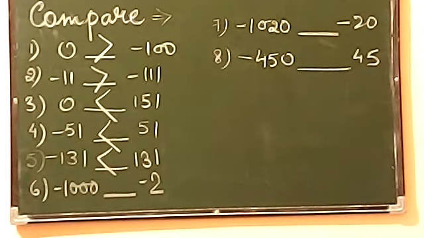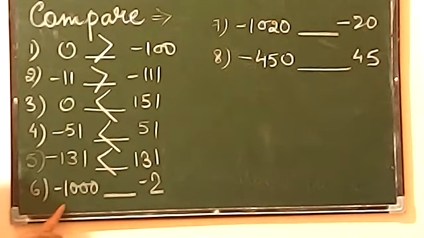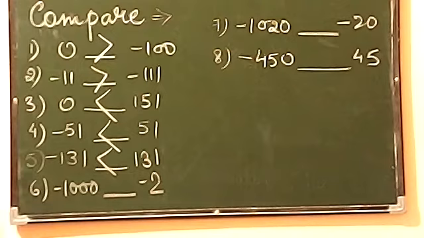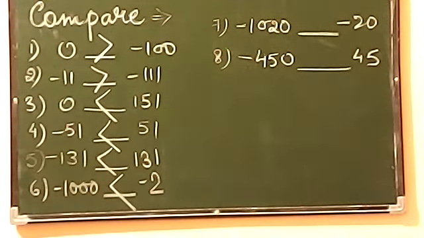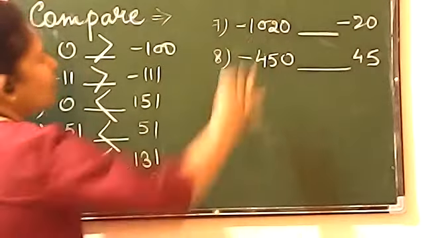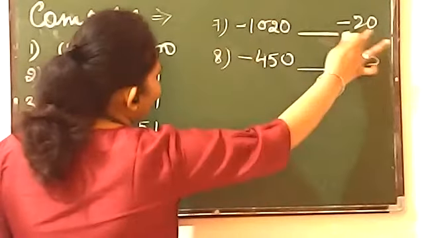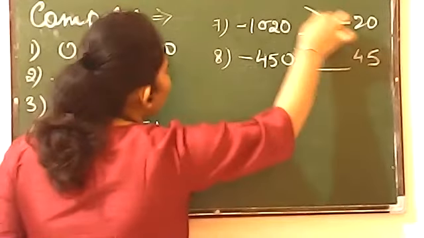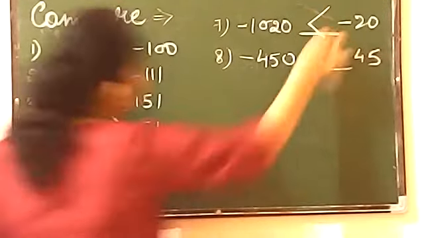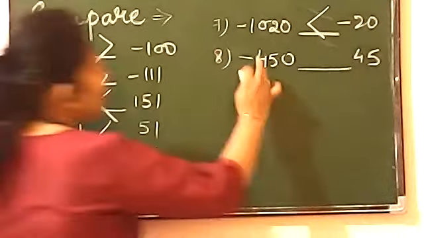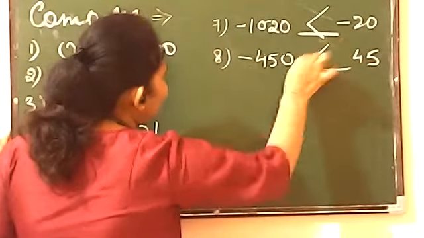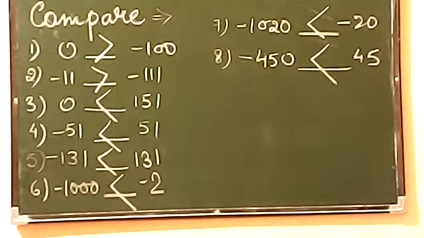Now move on to the sixth one. How much is the greater number in negative, that much smaller it will be. That means minus 2 will be greater in this case. Now move on to the seventh one. Minus 1020, minus 20. Again the same case. How much is the greater number, that much smaller it will be. It means minus 20 will be greater in this case. Now last but not the least, it's minus 450 and this is positive. So positives are always greater than negatives. So it means 45 will always be greater here.